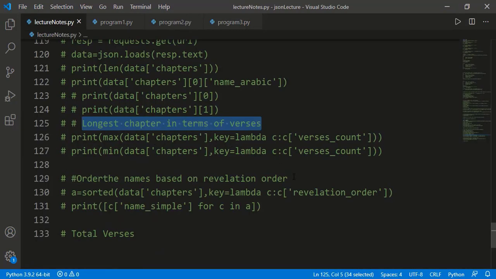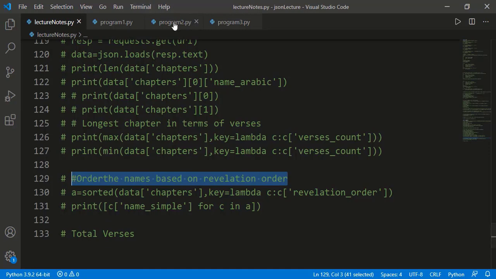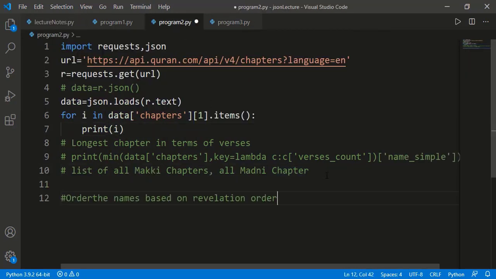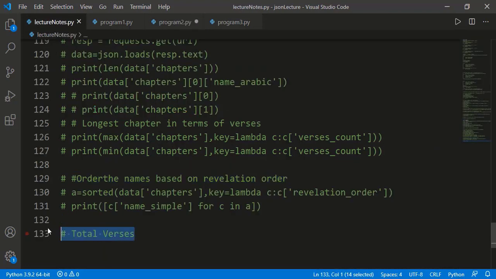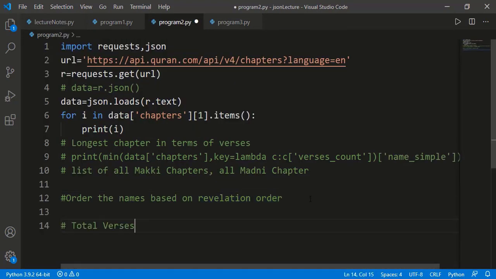Now there will be 2 more review questions from this data. The first is to order the names of the chapters based on the revelation order. Of course, you need to generate the list of the names of the chapters in the revelation order. Then in the next task, you are supposed to find the total number of verses in the whole Quran, and you should do this using the reduce function.